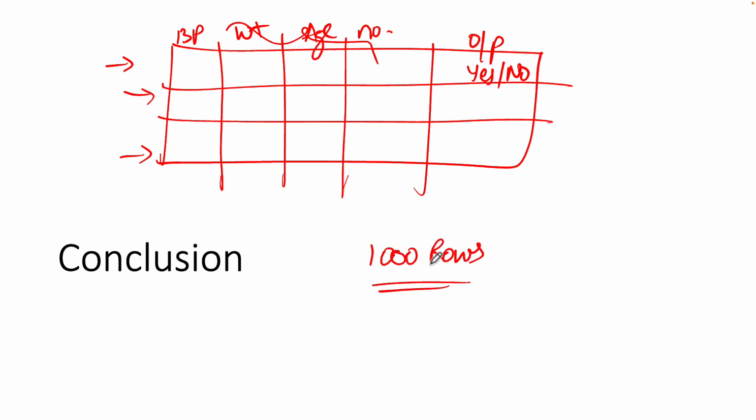So what does this 1000 rows actually contain? From what you have just learned in this video, what do you think about these 1000 rows? Is it data or is it information? Let me know in the comment section.